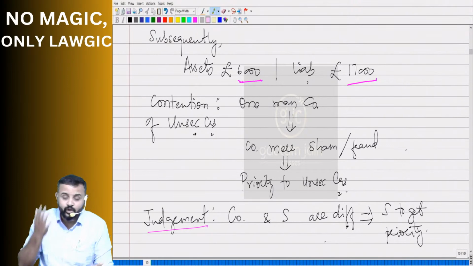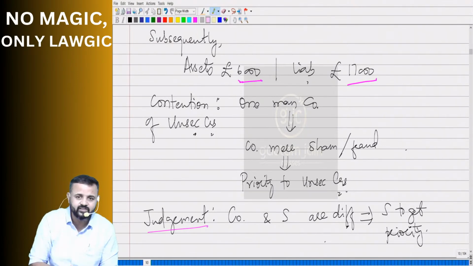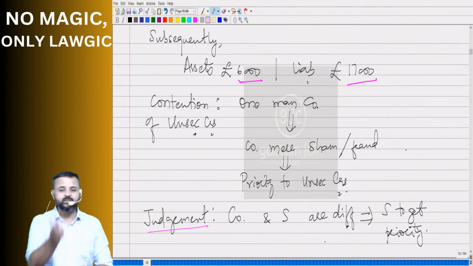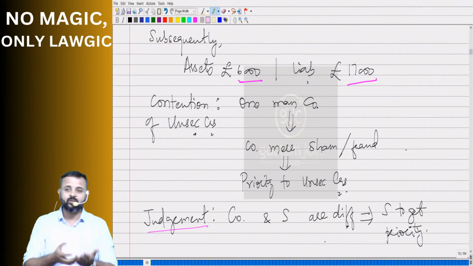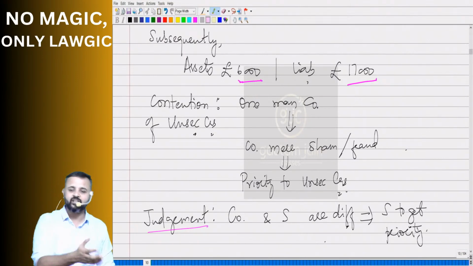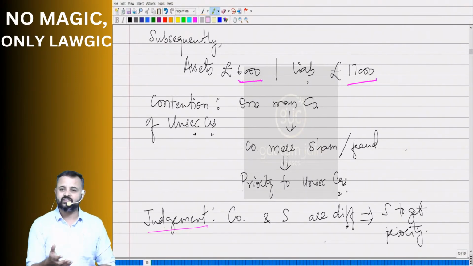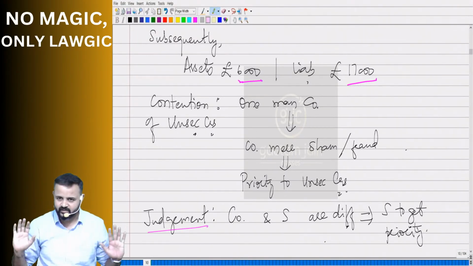This is a one-man company. Who incorporated this company? Who was the promoter of this company? Salman. Whose business was there earlier? Salman's. Now who is the director? Salman. Who is the major shareholder? Salman. Who is the secured creditor? Salman. Who are the other members of this company? Again, wife, son, daughters, family of Salman.